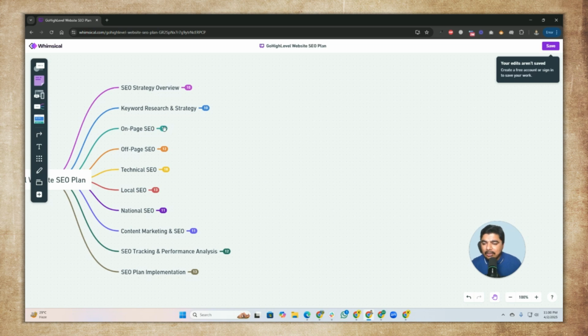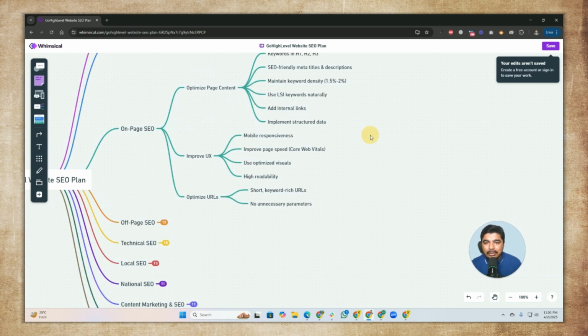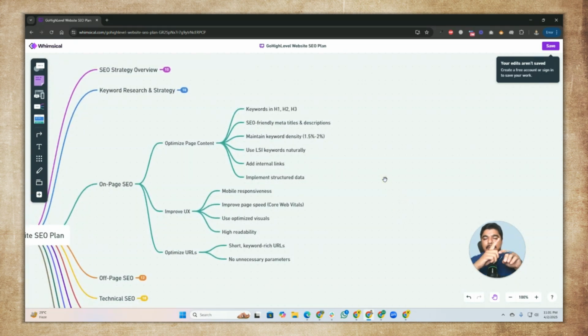Then we have technical on-page SEO. That's the first part of SEO. Here we are going to do all the things that are on the page. On-page means, for example, we are going to design our page, so we need to design the structure. As we learned in the last video, we are going to make a structure for our page with H1, H2, and H3 headings. We are going to take care of the meta description and meta title as well. We must use one keyword in the meta description and meta title, and your main keyword must be in your H1, and you can also use it in H2 and H3.